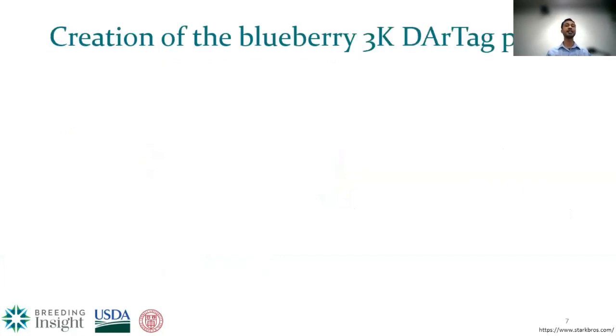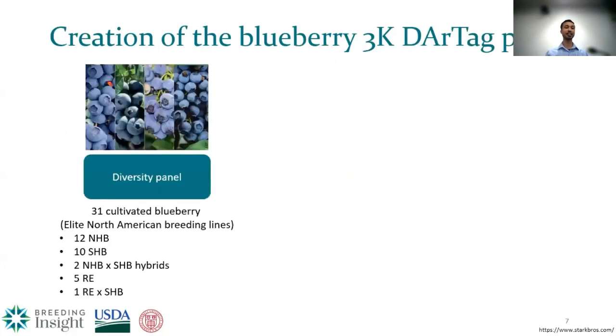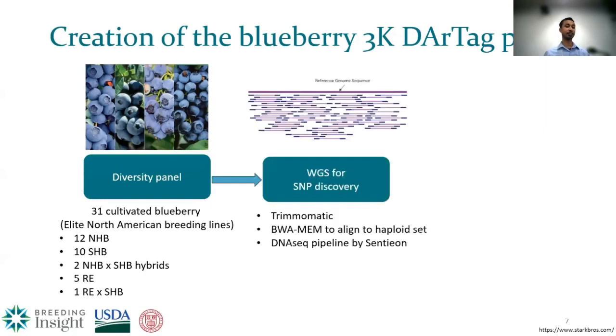For the creation of this 3K DArTag panel, we first selected a diversity panel of 31 cultivated blueberries. Among them, 12 were northern highbush, 10 southern highbush, 2 hybrids of northern and southern highbush, 5 rabbiteye, and 1 cross between rabbiteye and southern highbush. We performed whole genome sequencing for this entire diversity panel.